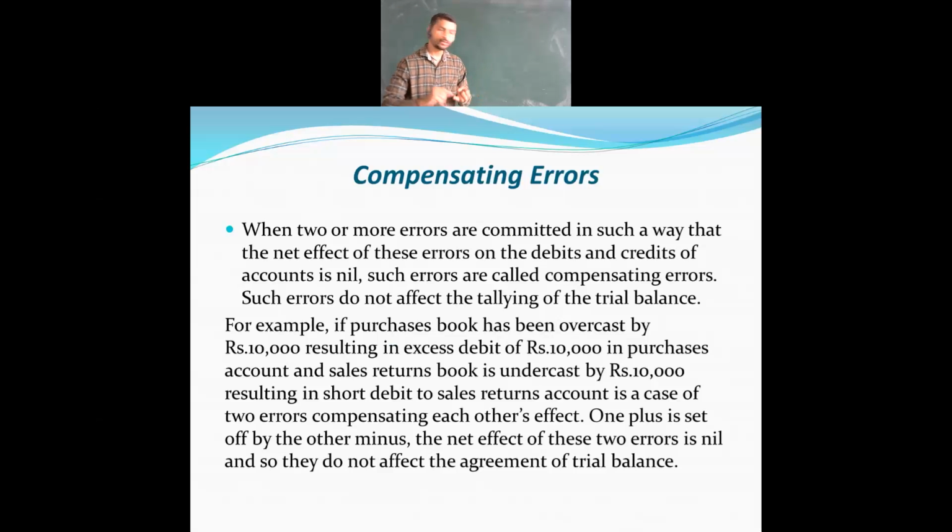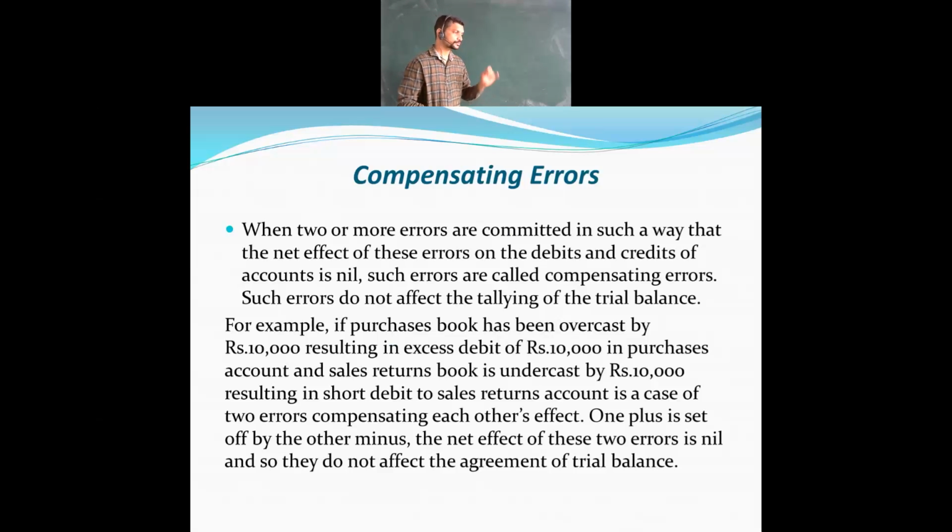See, when two or more errors are committed, मतलब एक से दो से ज्यादा errors आप commit कर रहे हो, तो क्या होगा? In such a way that the net effect of these errors on debits and credits of the account is nil. मतलब ये errors नील हो जाएंगे. Such errors are called compensating errors. Such errors do not affect the tallying of the trial balance. If two or more errors are coming on the debit side and credit side, that will not affect the trial balance. Take one example and you will understand it very easily.